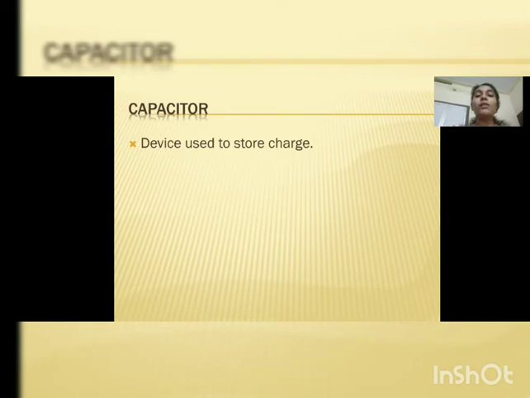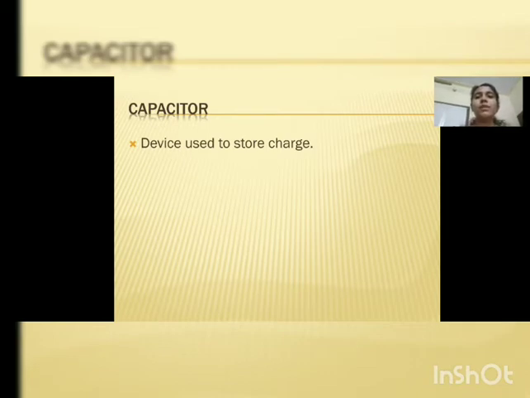A capacitor is found in fans and it is also found in DSLR cameras. In a DSLR camera, whenever you press the button, you get a flash of light, which is produced by accessing the energy stored by the capacitor inside that camera. Okay, so this is about the capacitor and the capacitance.